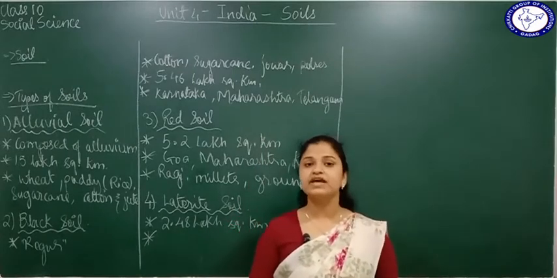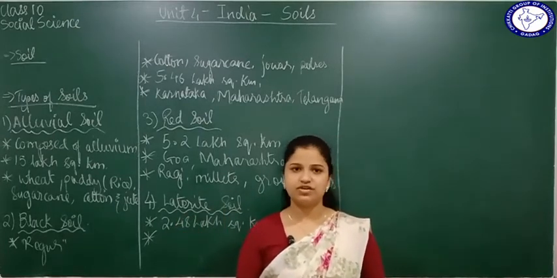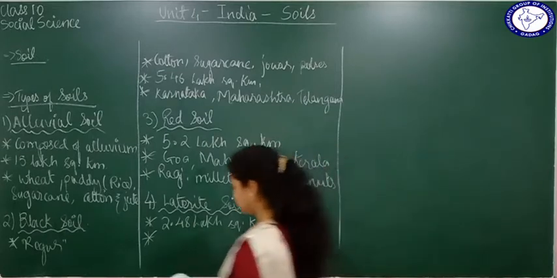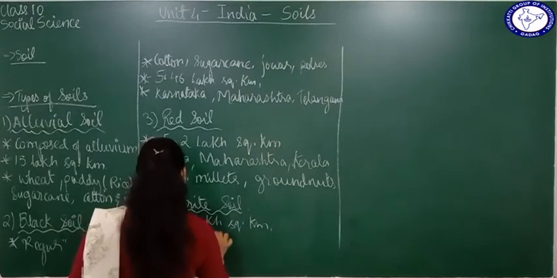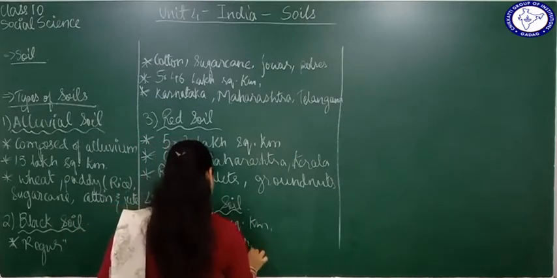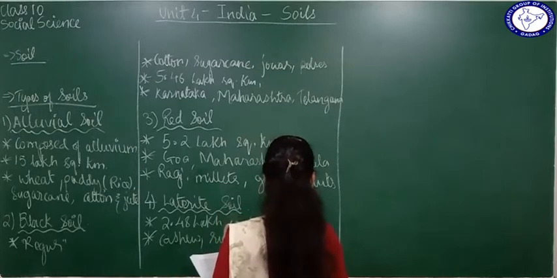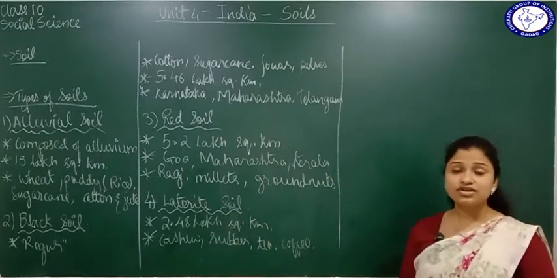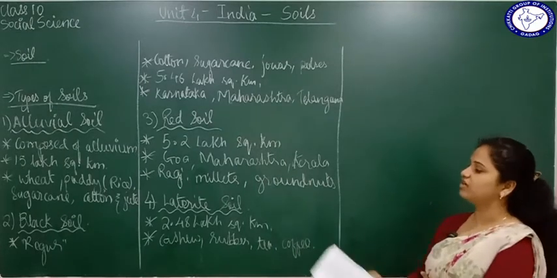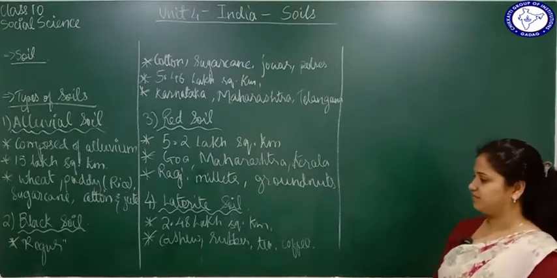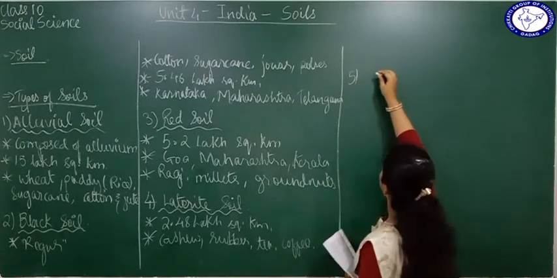Whereas cashew, rubber, tea and coffee, every year you're not going to remove them, harvest them. Once you plant them, they're going to remain there for many coming years. So cashew, rubber, tea, coffee are some of the plants that you can grow here in laterite soil after good irrigation. After providing a good amount of water, you can grow these crops in the laterite soil region. Okay, so let's move forward and learn about the fifth type of soil here, which is the desert soil.